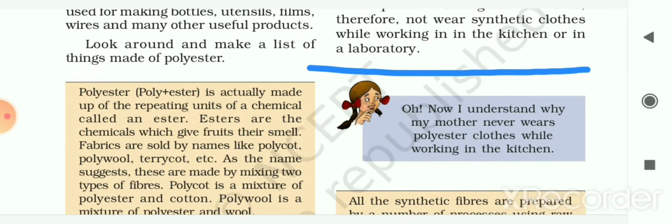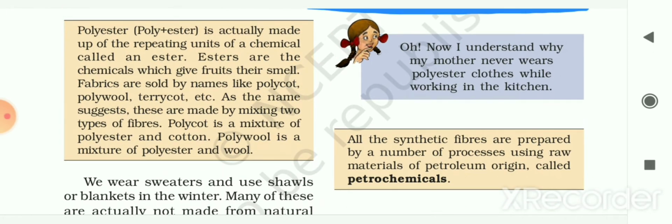So now Paheli gets to know that, oh, now I understand why my mother never wears polyester clothes while working in the kitchen. The reason we had already seen.